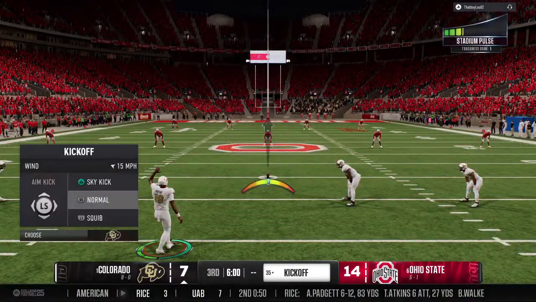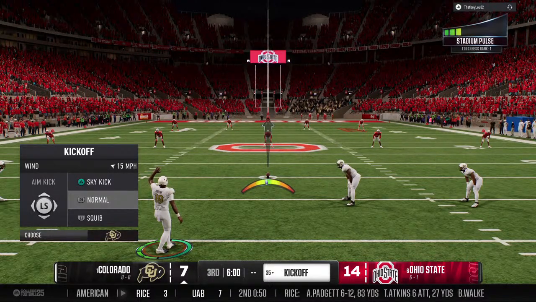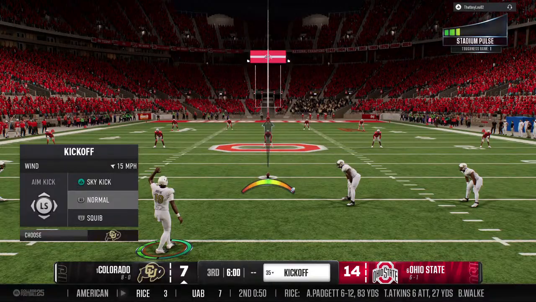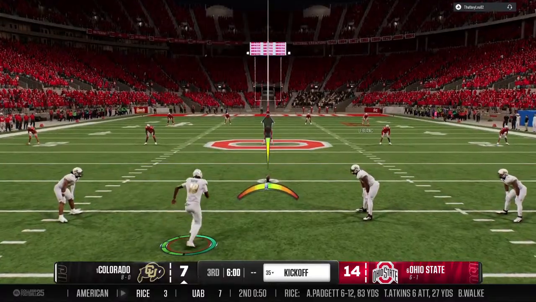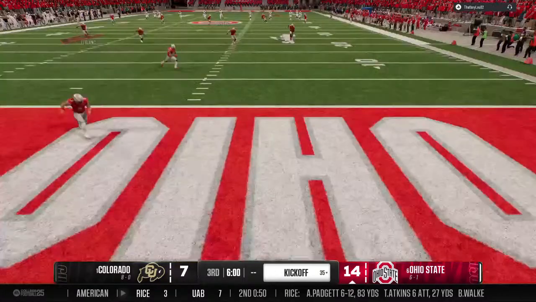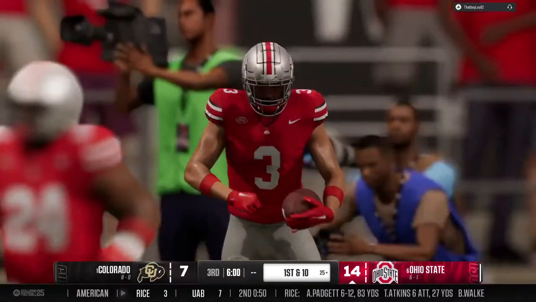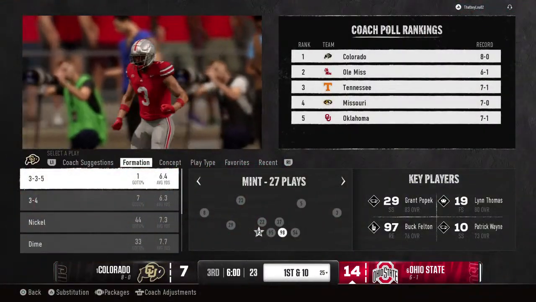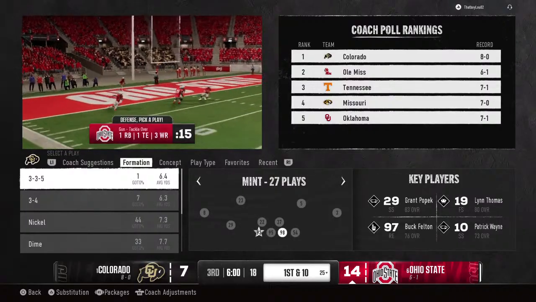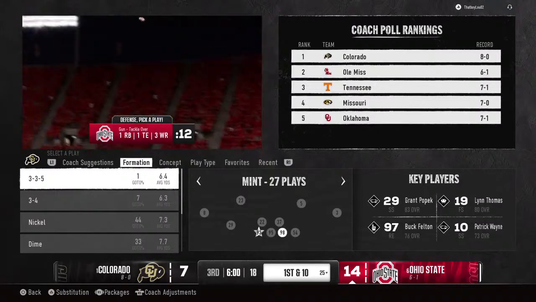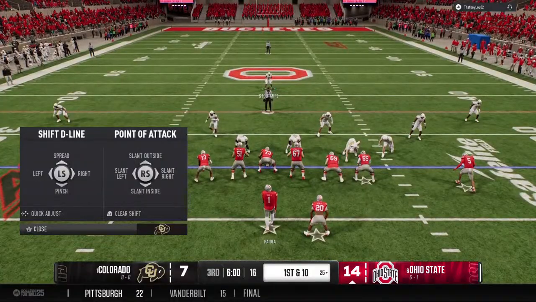Kickoff team is on the field to boot this one away. Well, he thought about coming out, but instead takes a knee and brings the football to the 25-yard line. Here comes the Buckeye offense onto the field.